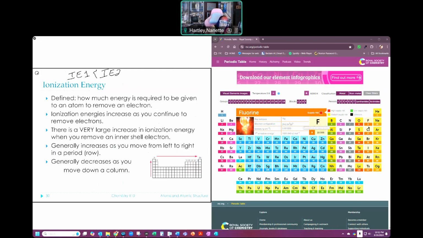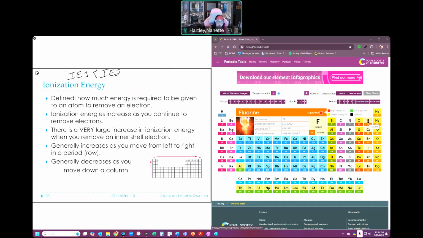Now, generally speaking, my ionizations increase as I move from left to right in a period. So in my rows, so left to right, they increase because I don't want to take that electron off. When I'm a nonmetal, I want to gain electrons. So my ionization energy will be very high if I'm over here where I actually want to gain electrons. So they increase as I come over here. These guys want to lose them. Those are very low energies. These guys don't, so they're very high energies.